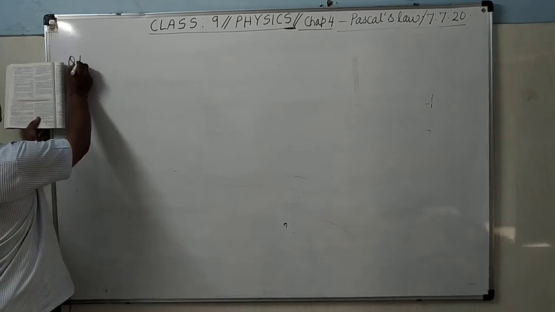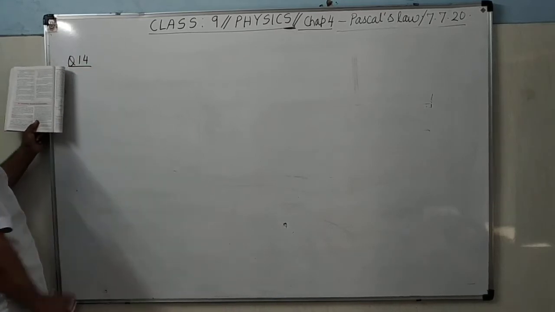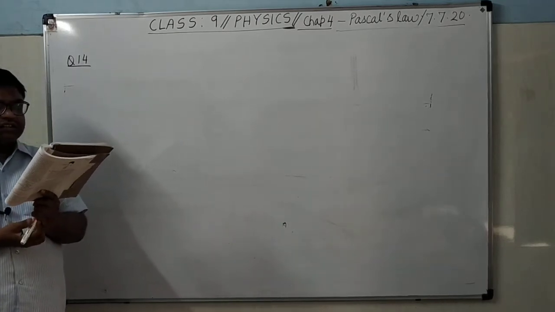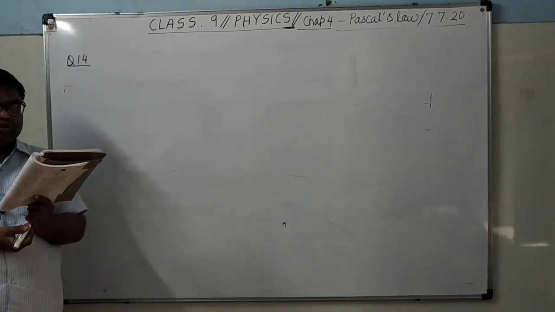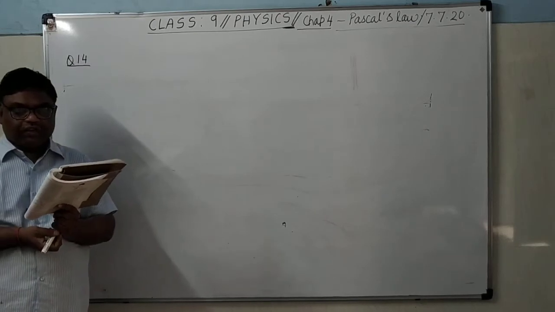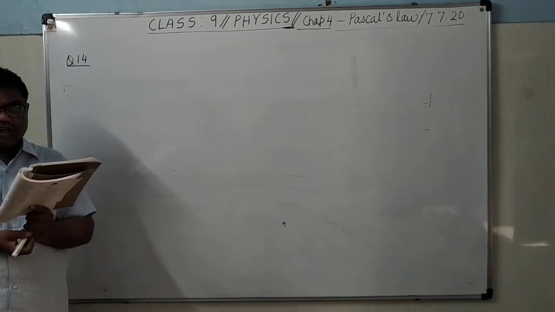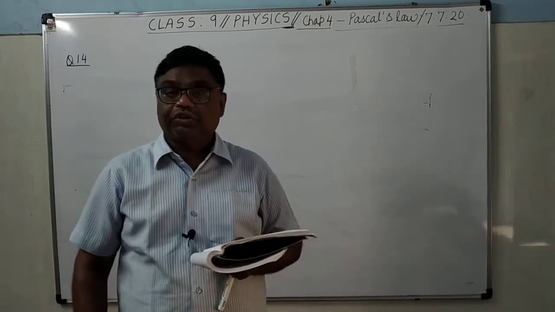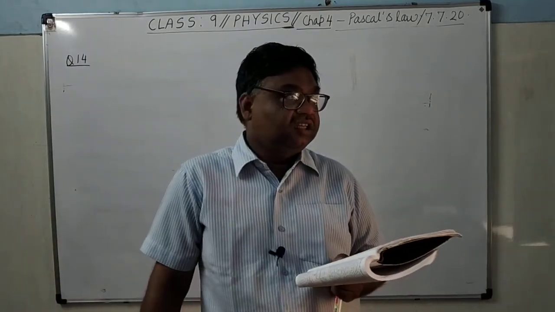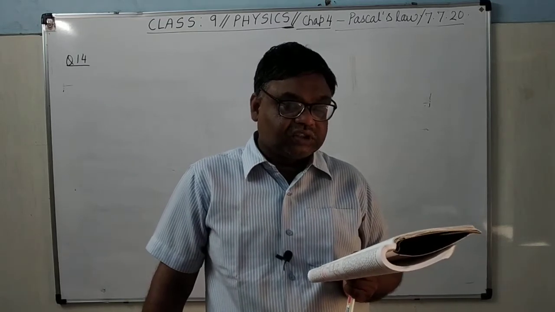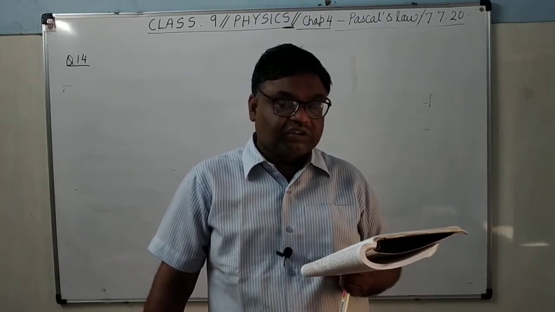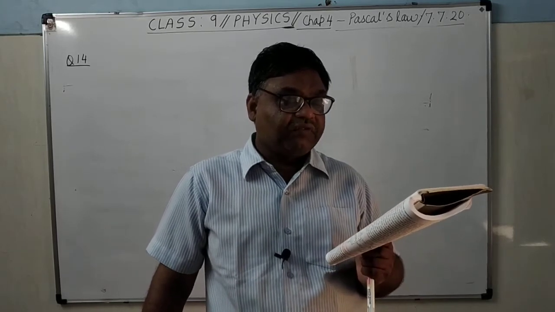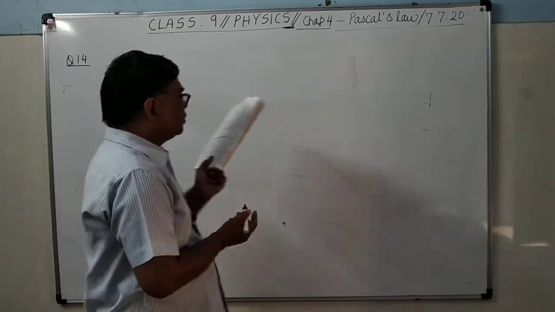Question number 14. What force is applied on a piston of area of cross section 2 centimeter square to obtain a force of 150 Newton on the piston of area of cross section 12 centimeter square? First read the question very carefully and see which force is for which piston. What force is applied on a piston of area 2 centimeter square?